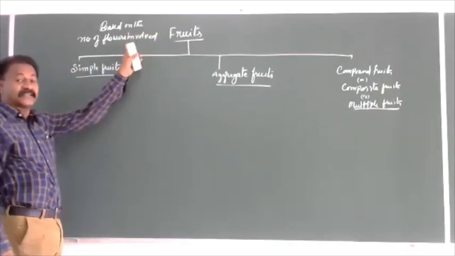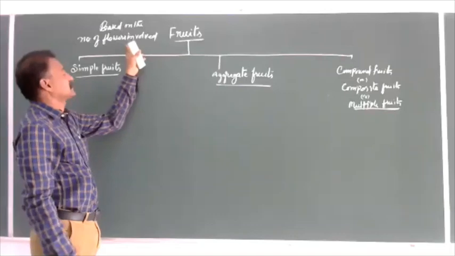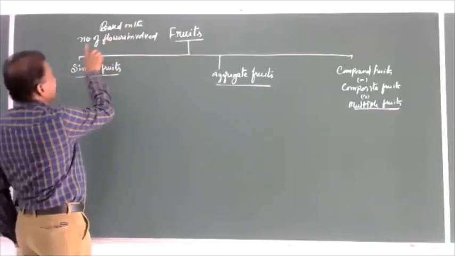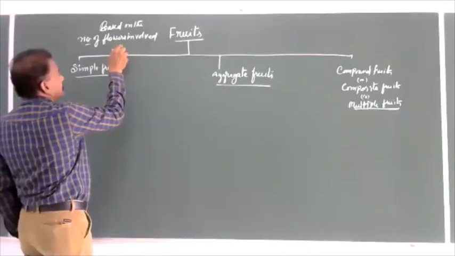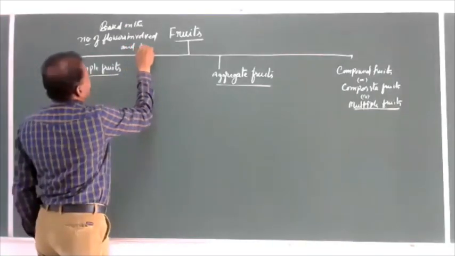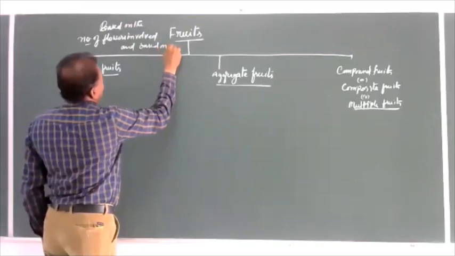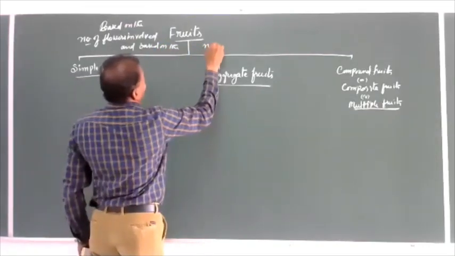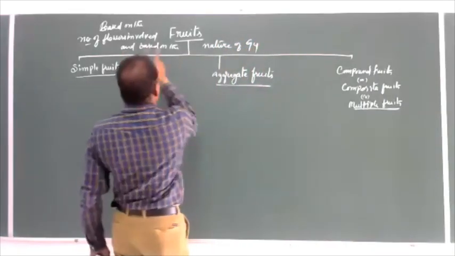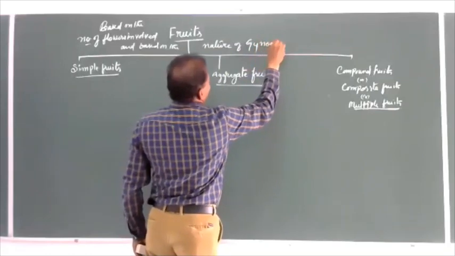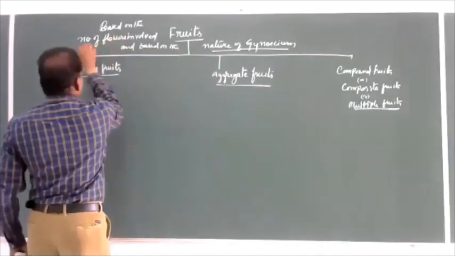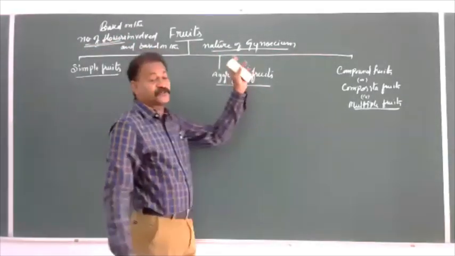So, a concept oriented neat question. There is a possibility they can ask, because a number of times they asked in the previous examination, AIPMT. Based on the number of flowers means how many flowers are involved, and based on the nature of gynoecium. What does it mean? Based on the number of flowers and nature of gynoecium means what?